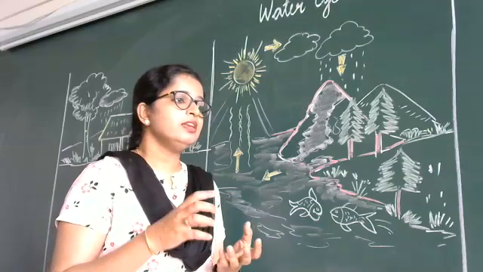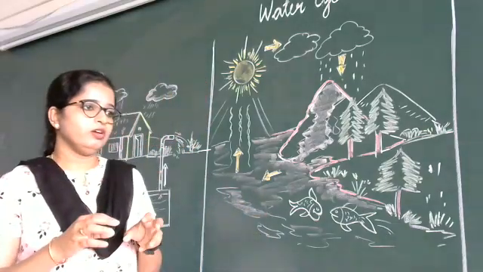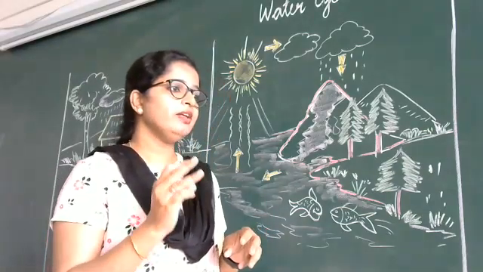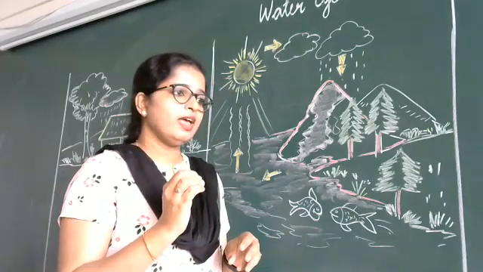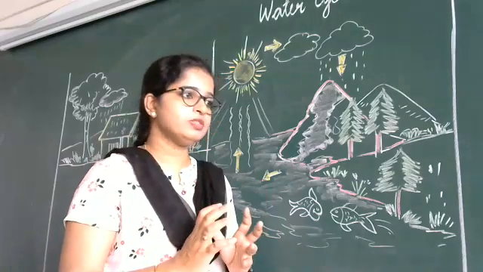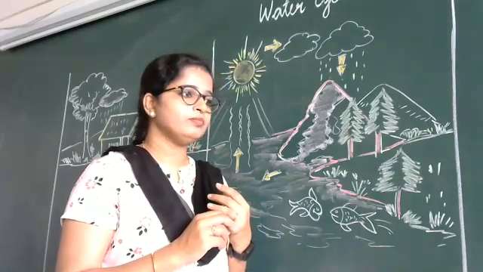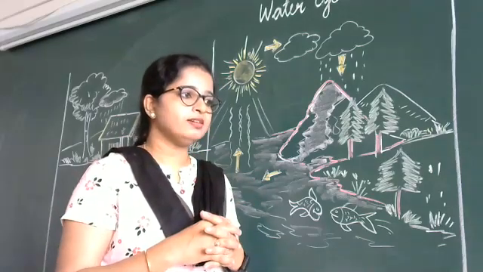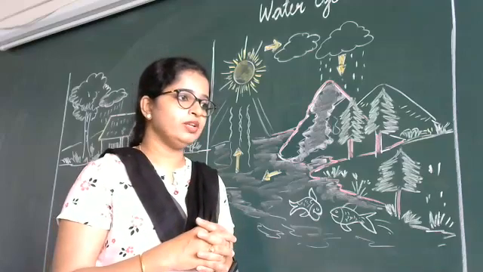And next is three forms of water. Water present on planet Earth is in three forms, that is solid, liquid, and gaseous. An example of solid water is ice or snow. And the liquid form is what we all are using right now. And gaseous is fog, mist. Yes, that is the example of the gaseous form of water.